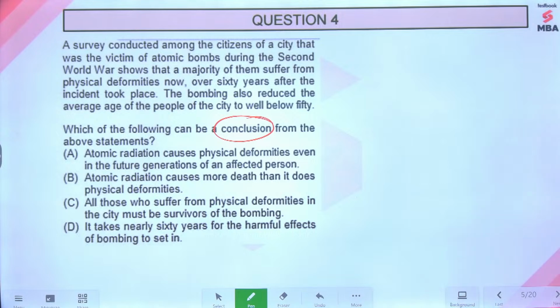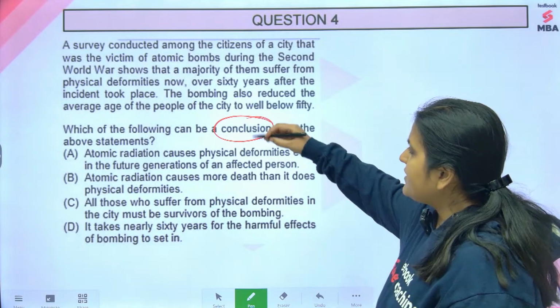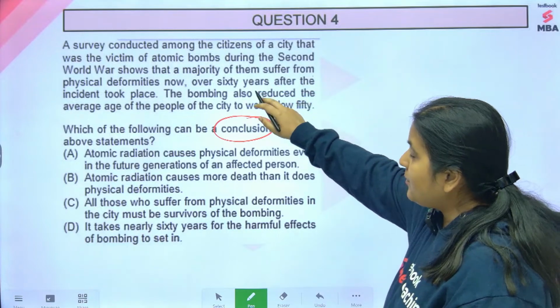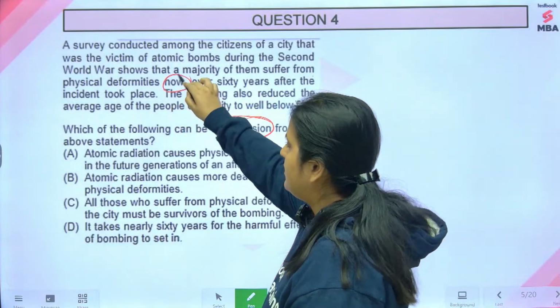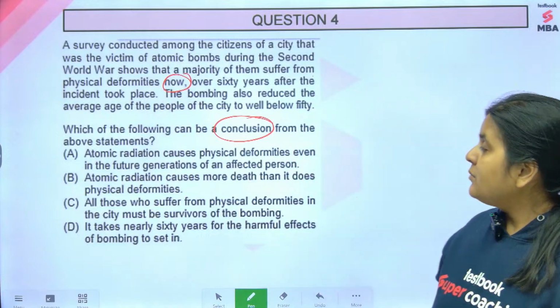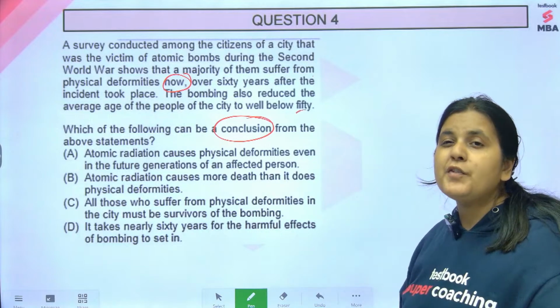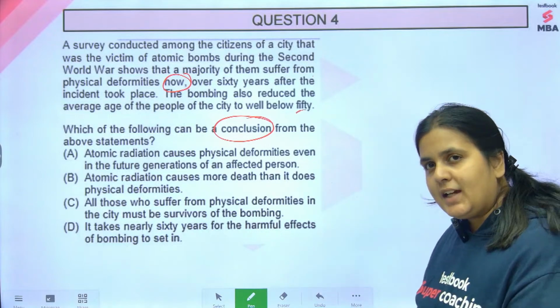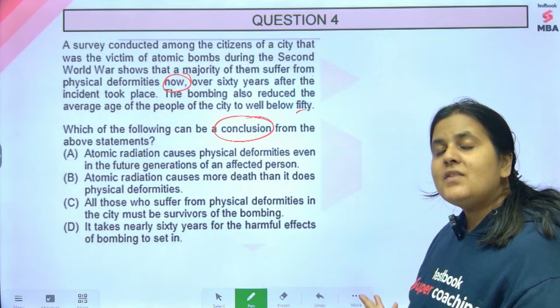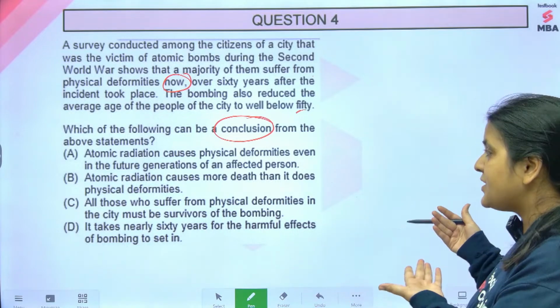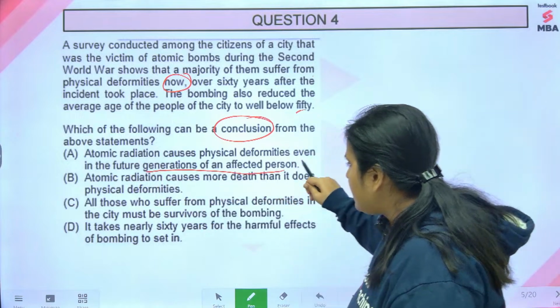ए, आप सबको ए लग रहा है? देखो, इट्स कॉजिंग मतलब यहाँ पे अगर आप देखोगे तो फिजिकल डिफॉर्मिटीज अभी दिख रहे हैं. Okay, now, but those people who were alive at that time, they lived only for 50 years or below 50 years. So, matlab now they are not there. They are dead. Then why are we still seeing these deformities? Because these deformities are now to be observed in their future generations.